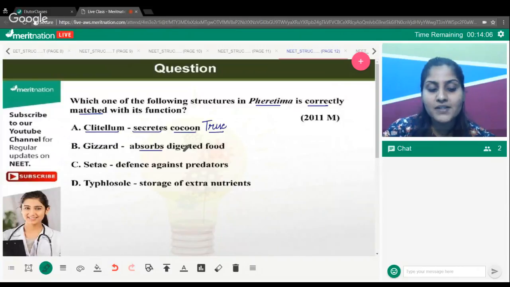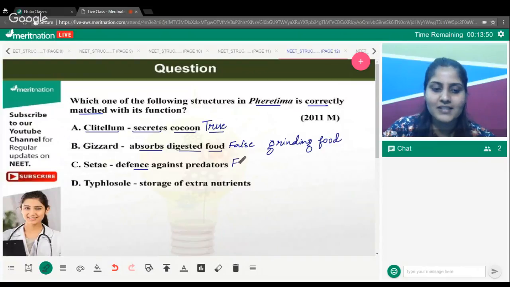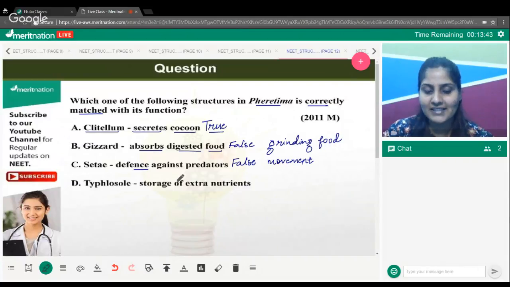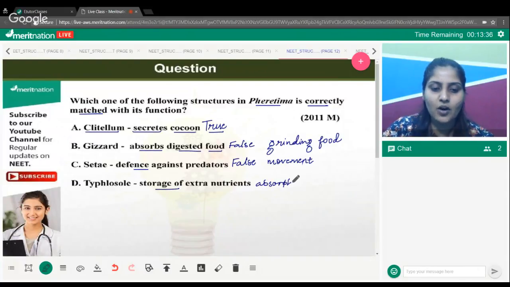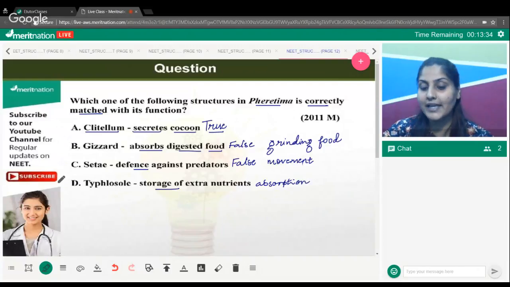Gizzard absorbs digested food is false. That doesn't happen. It is basically for the grinding purpose. It is grinding the food. Setae are for defense. This is also false. Setae are for movement. And typhlosole we have already seen. It's not storing anything. It is for the absorption. It facilitates absorption of the food in intestine, right?